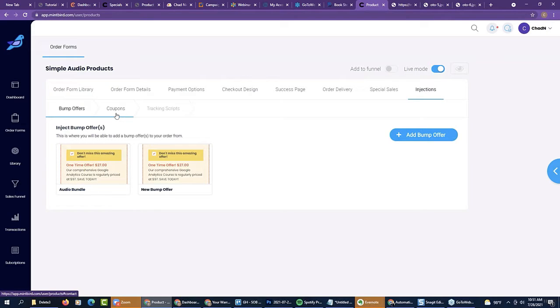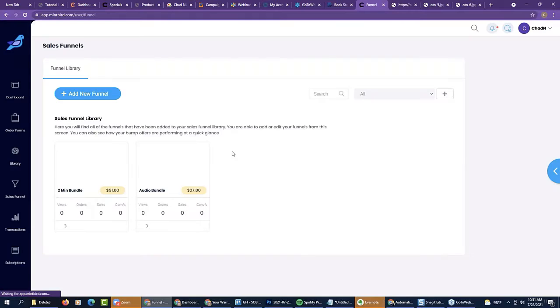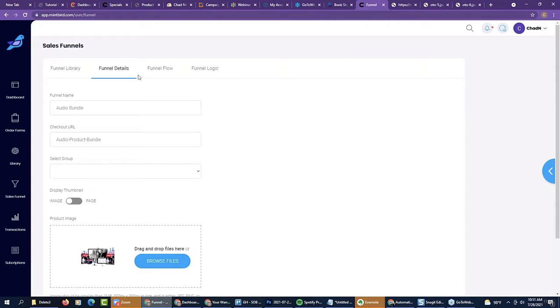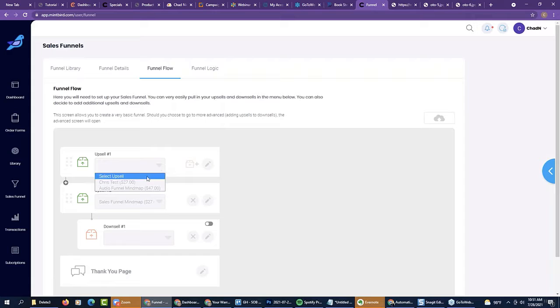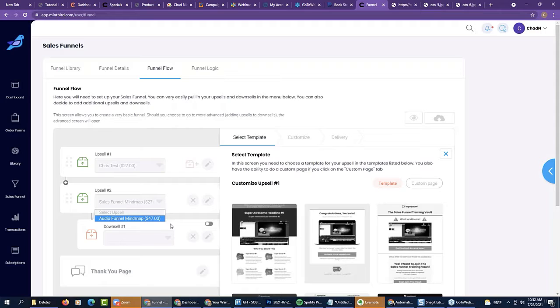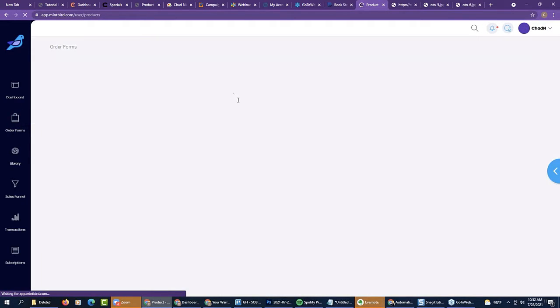But I'm going to do the same thing if I want to pull in a coupon. If I want to pull in my tracking pixels. Scale of 1 to 10, how many of you are starting to understand this right now? So not only are you going to come over here and pull in your upsells and your downsells into your funnel, which are libraries, okay, your upsells are libraries, you're also going to do the same exact thing with your order forms.